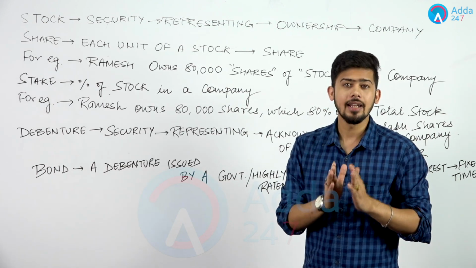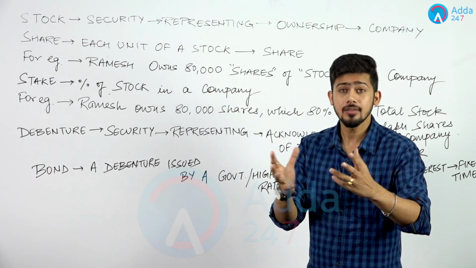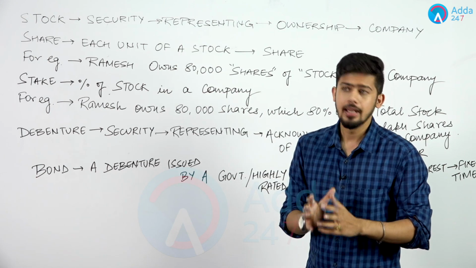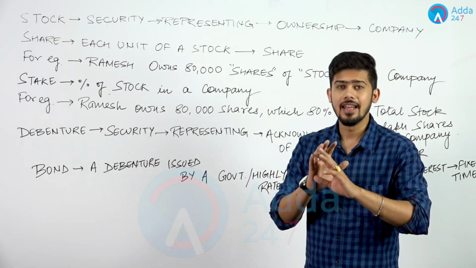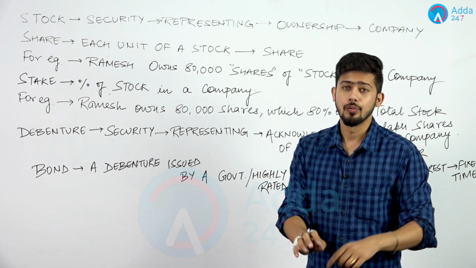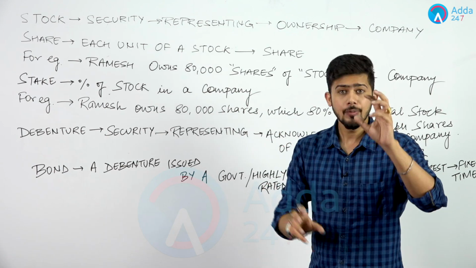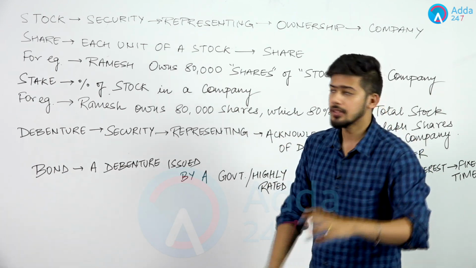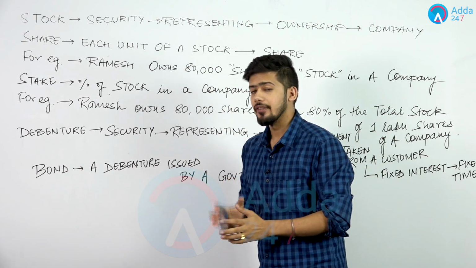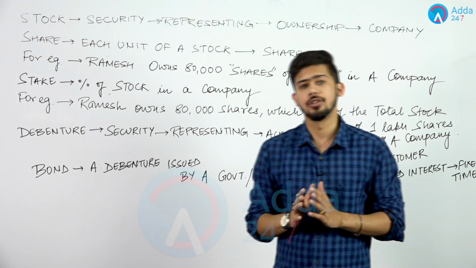On the other hand, if a company has to borrow money, if a company has to raise money, it can also raise the money by borrowing from the market. If we borrow, it is never an equity. If we borrow, it is always a debt. So we have two terms, guys. We have an equity and we have a debt. Equity instruments जो आपके common terms थे वो थे share, stock और stake. In terms of the debt, we have two terms, guys, that are very important, bond and debentures.